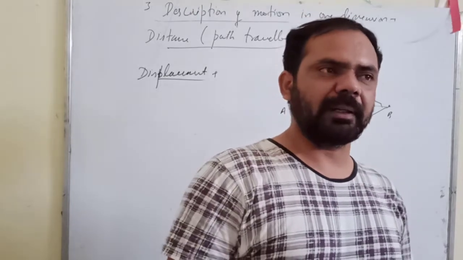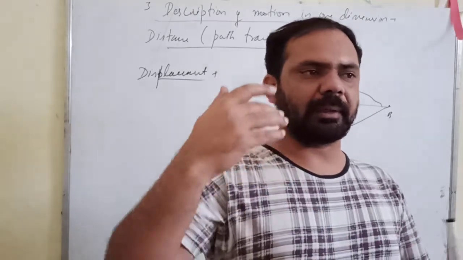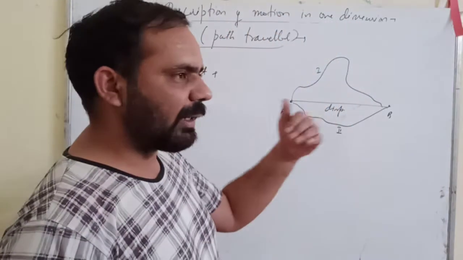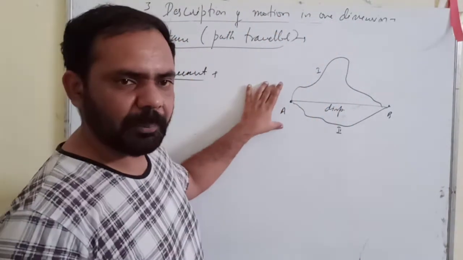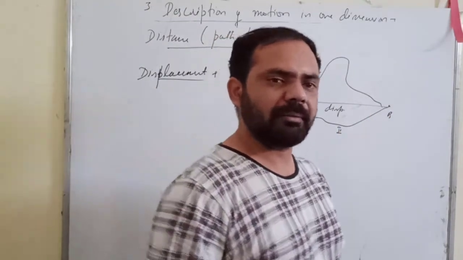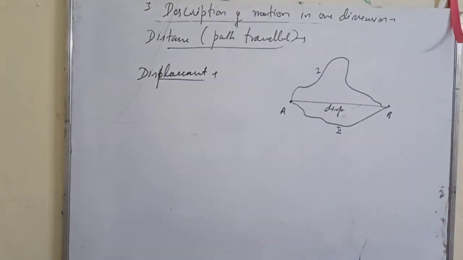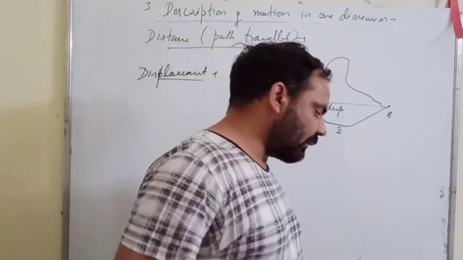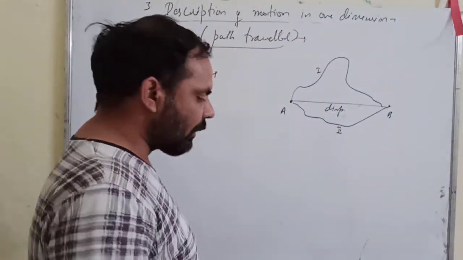The shortest distance between initial and final position. Initial and final positions mean the time interval during which you are observing the motion. At the beginning of that time interval, that is the initial position. After completing that time interval, the point is the final position. So this is called displacement, the shortest distance between initial and final position.